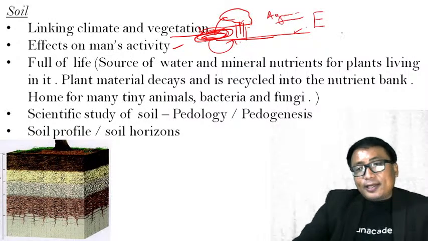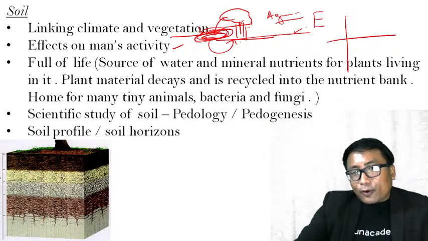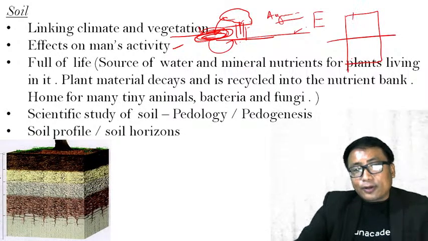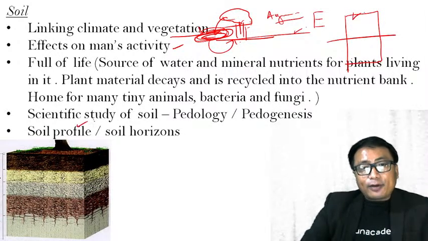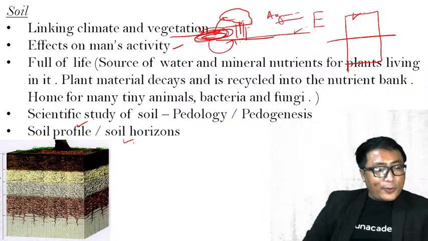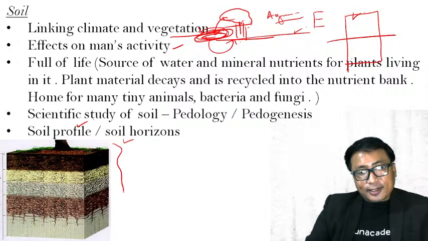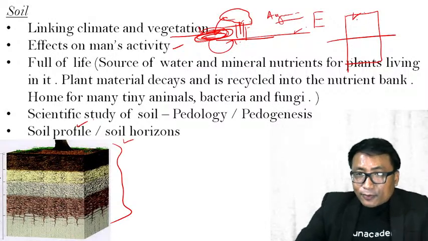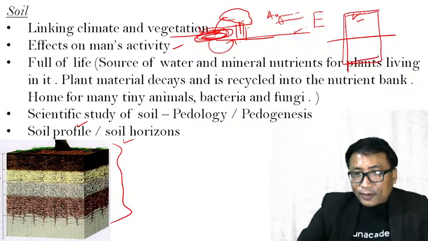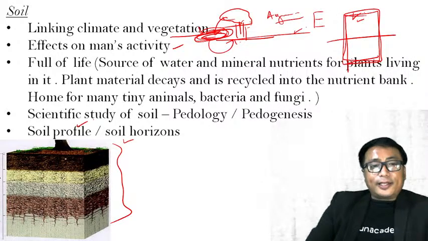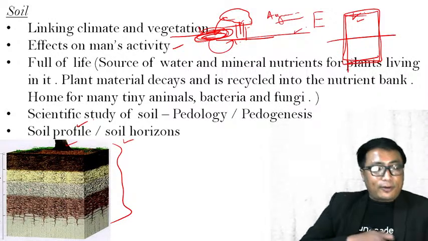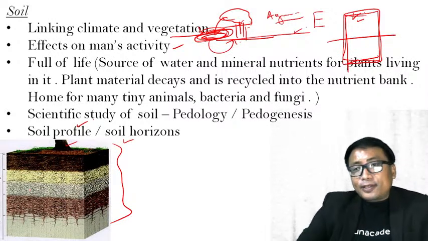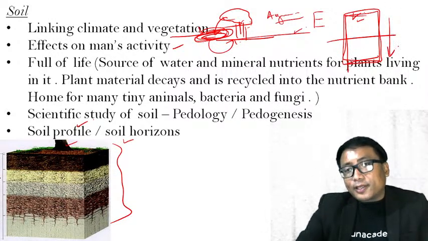Now, on any surface, if you dig out a column of soil, it is known as a soil profile or soil horizon, which will look like this. If you dig out a vertical column of soil, it is known as a soil profile or soil horizon. Till what depth will you take it out?